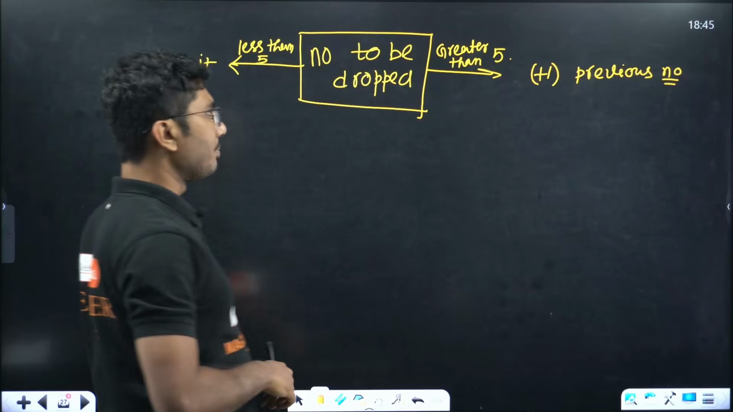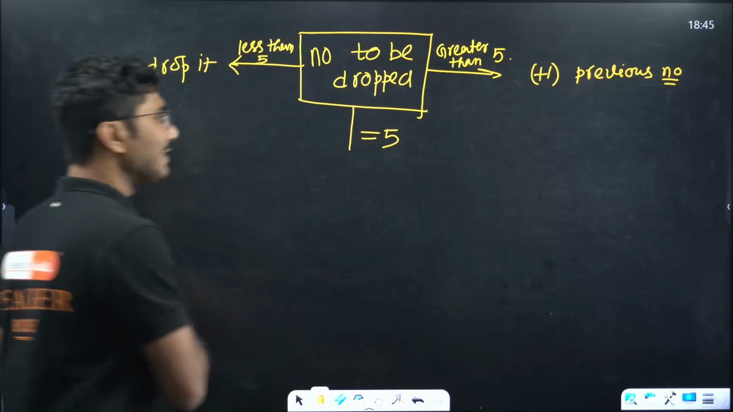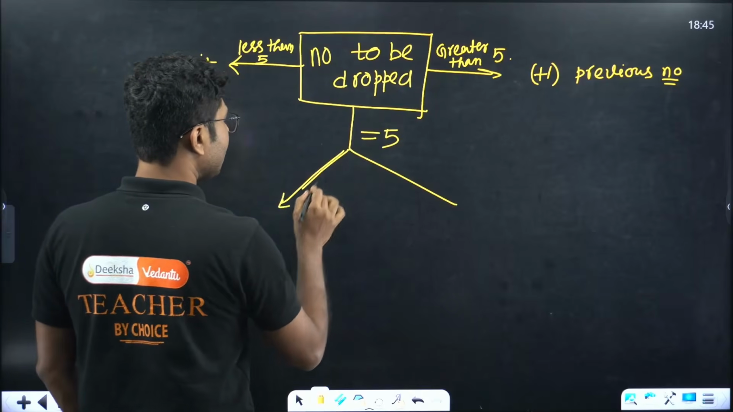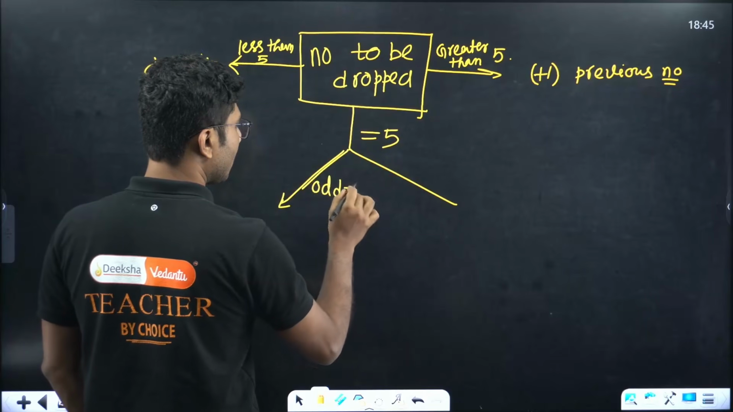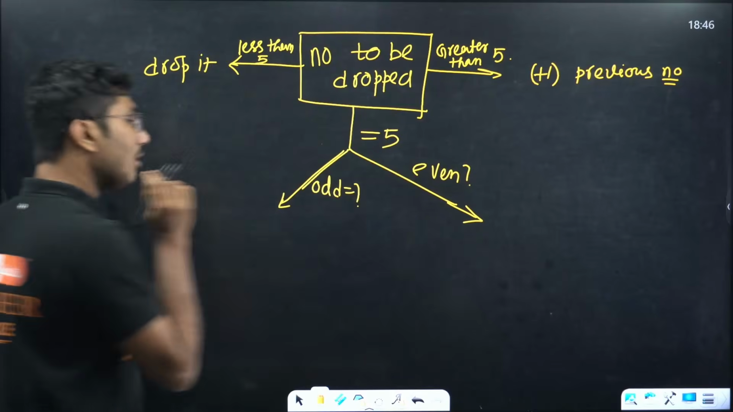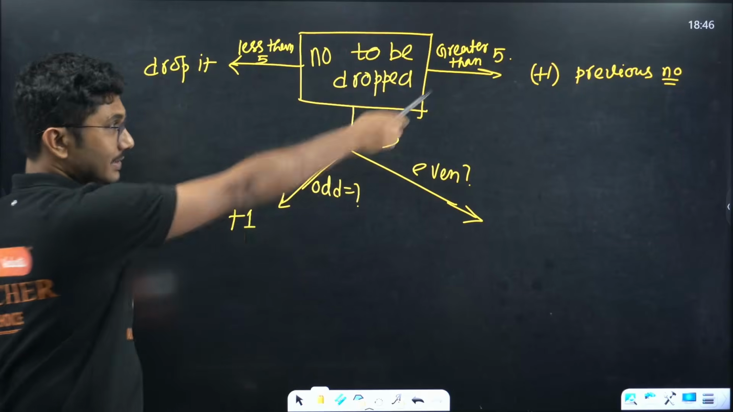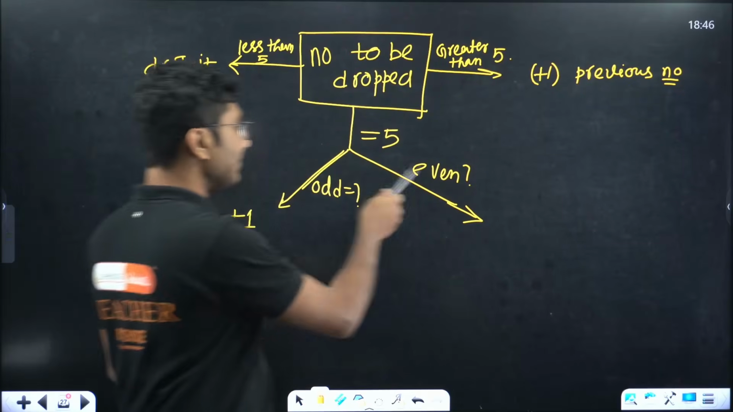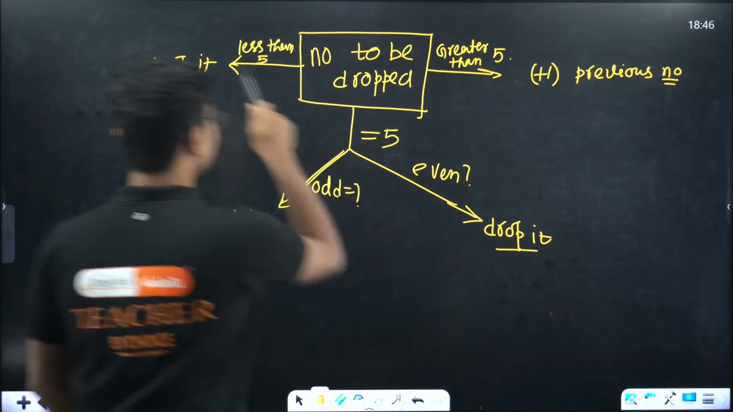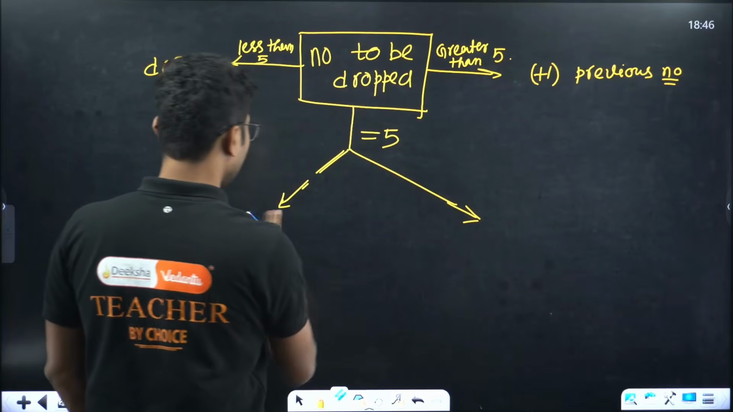Just drop it. It is equal to 5. The number that you are dropping is exactly equal to 5. Then two conditions come: the previous number is odd or even. If it is odd, what we need to do? Raise by 1, same as this one. If it is even, then just drop it, just like this one. I think I should do it like this, it should be easier to remember.